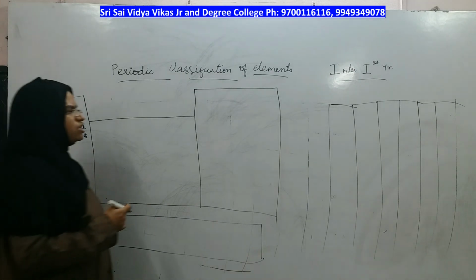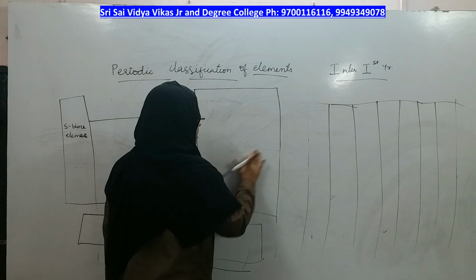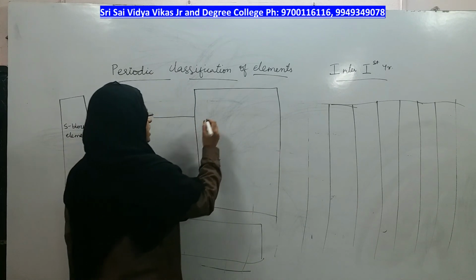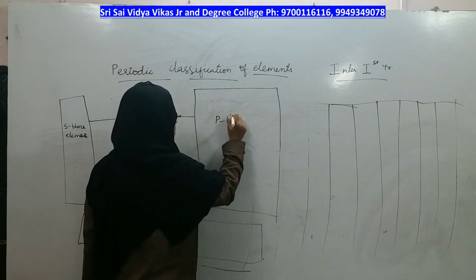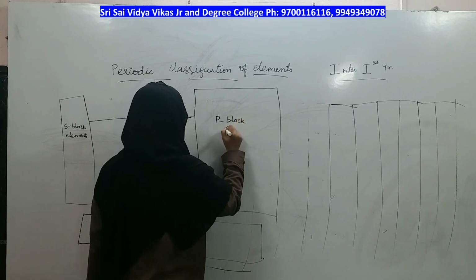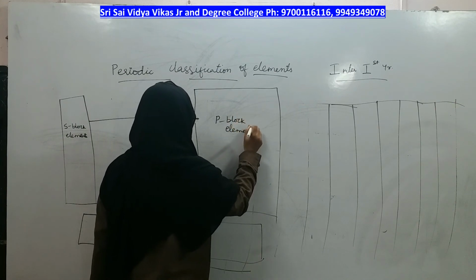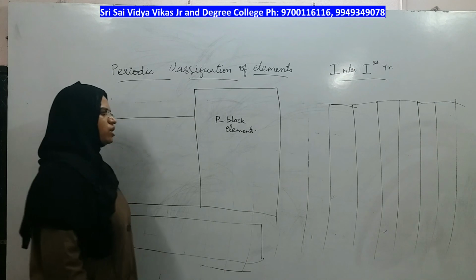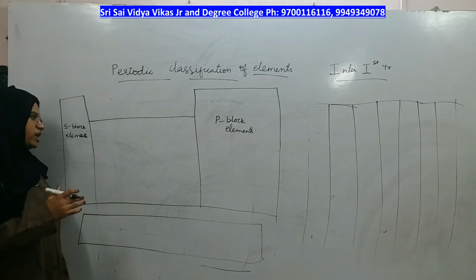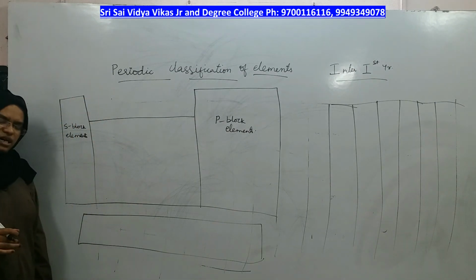And extreme right side of the periodic table, there are 8 groups and it is called P block elements. Right? S block elements are called alkali and alkaline earth metals.